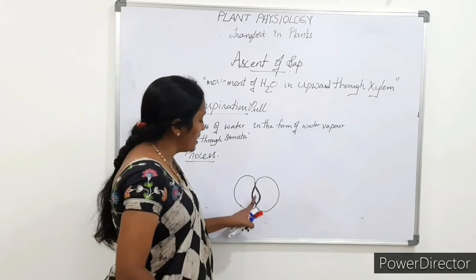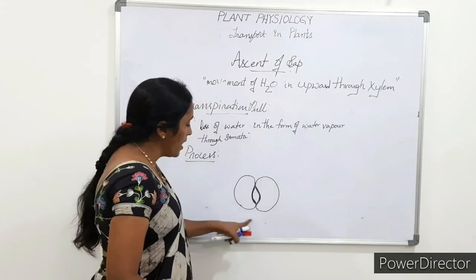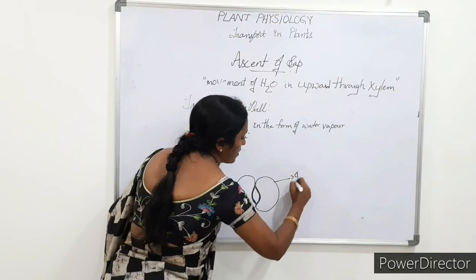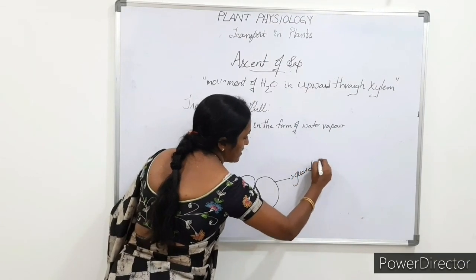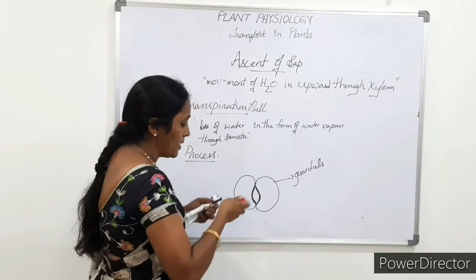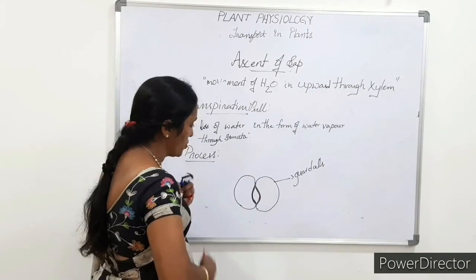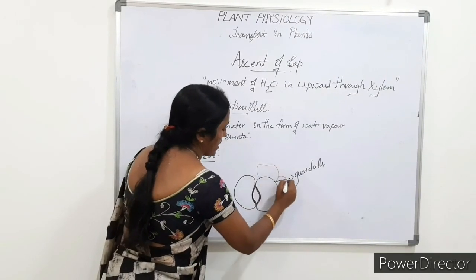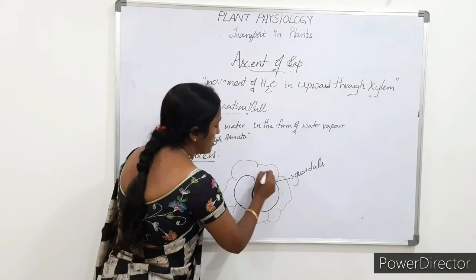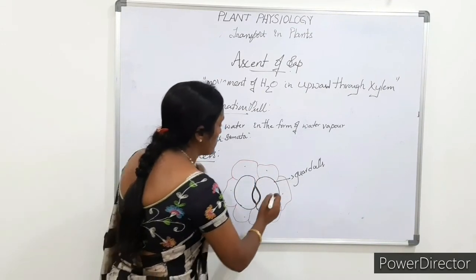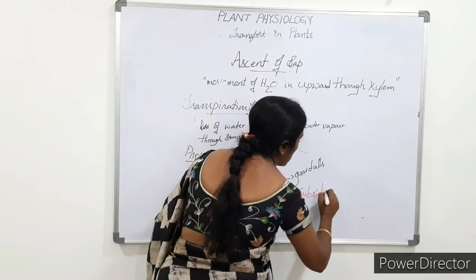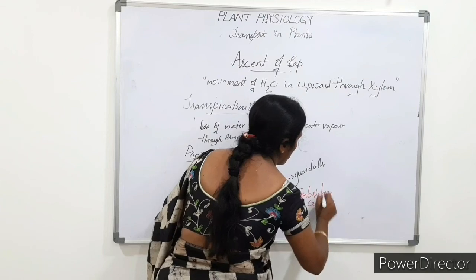The inner wall of the guard cells is thicker than the outer layer, and the guard cells are surrounded by epidermal tissue, which is called the subsidiary cells.